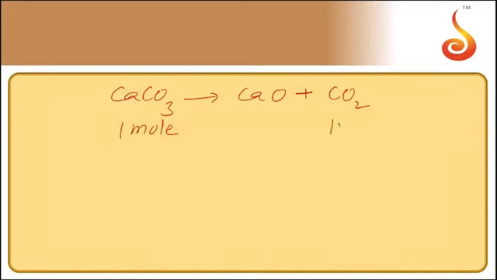When you take calcium carbonate, on decomposition it gives calcium oxide plus carbon dioxide. In this reaction, 1 mole of CaCO3 gives 1 mole of carbon dioxide. 1 mole weighs 100 grams and here 1 mole weighs 44 grams.